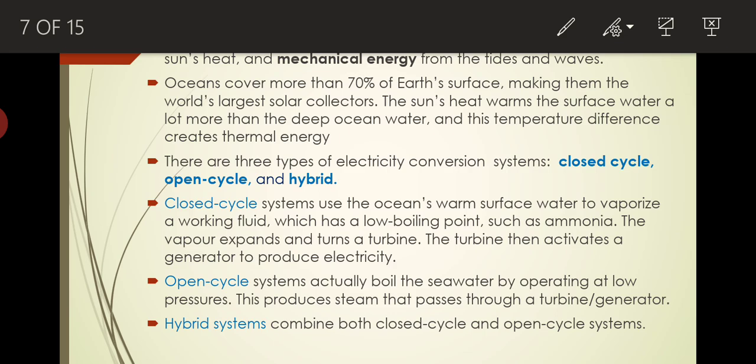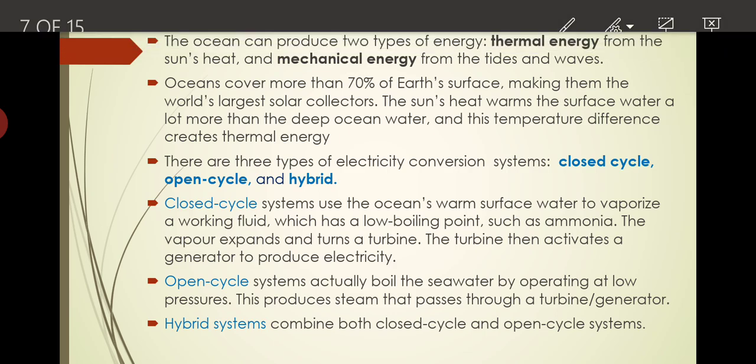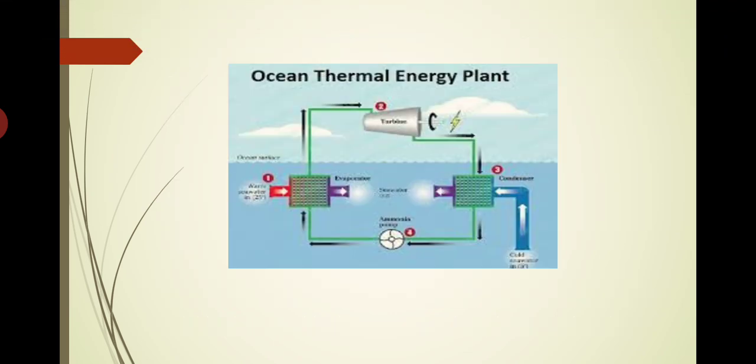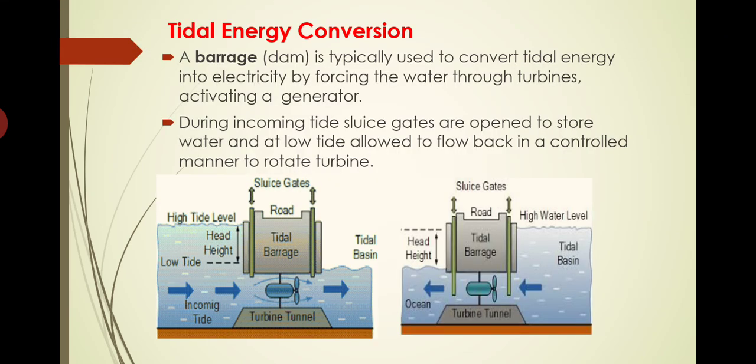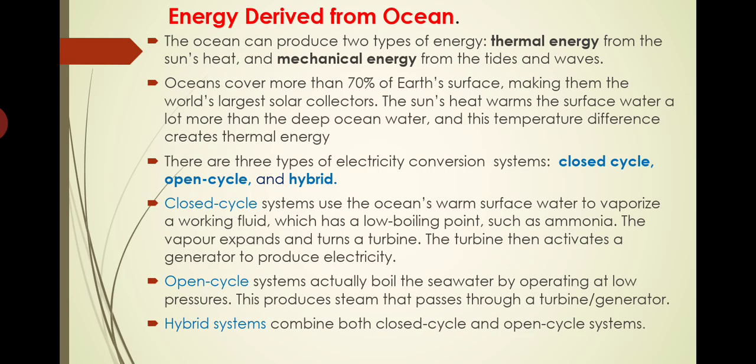Now comes the third one, that is the hybrid system. It combines both the closed cycle and the open cycle systems together. If both are used together, then it is commonly known as a hybrid system. So that is all about the thermal energy extraction from the ocean.